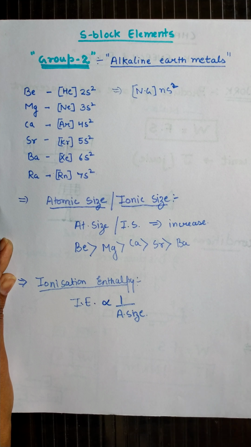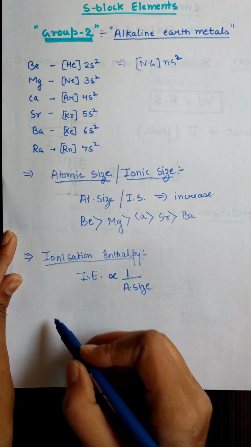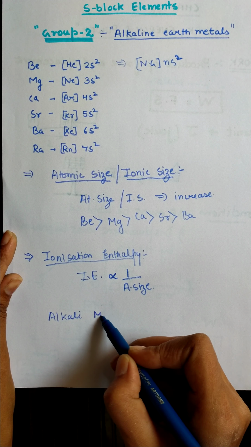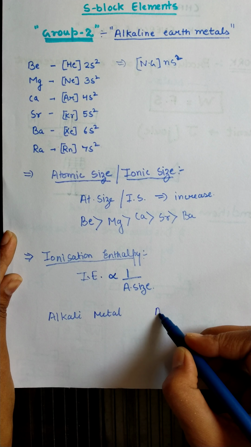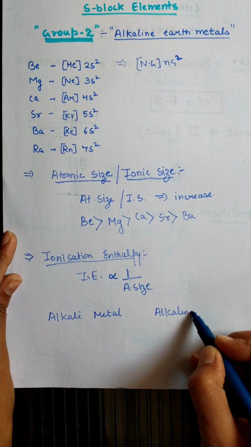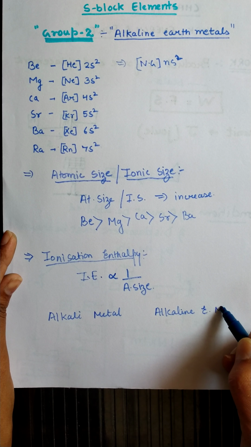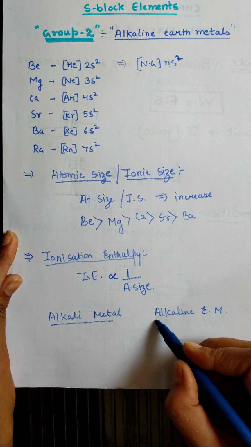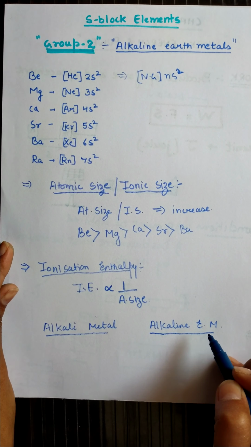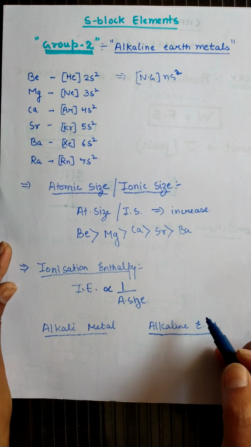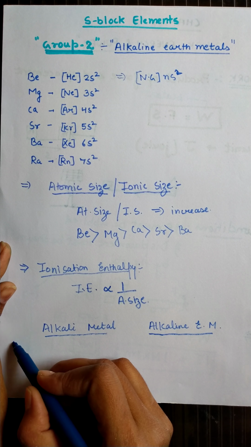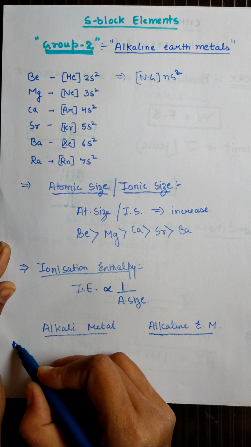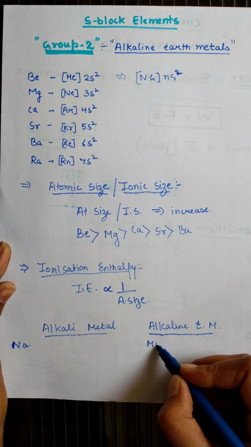Now students, let's discuss the other thing. These are the alkali metals and these are the alkaline earth metals. So among the alkali metals, that is group 1 elements, and the alkaline earth metals, that is group number 2 elements, we will compare the ionization energy. Let's take the example of sodium as well as magnesium. This is sodium and this is magnesium.